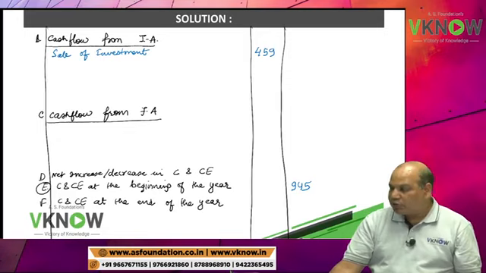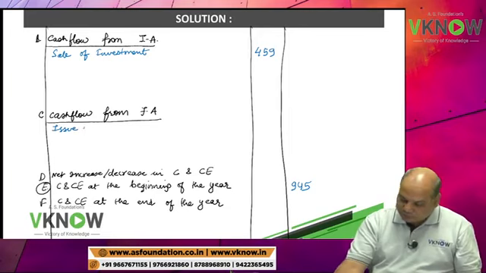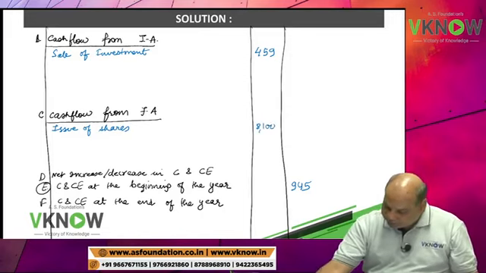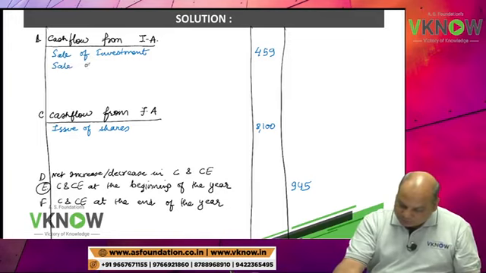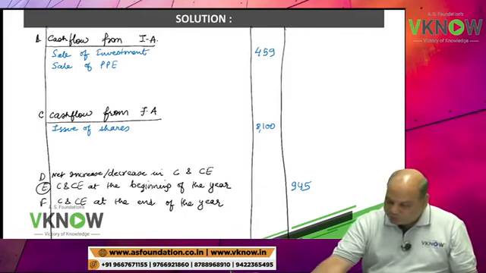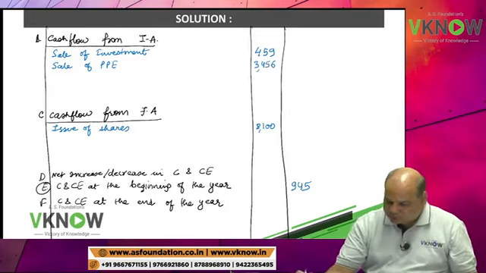Issue of shares will come under financing activities. 8100. Then sale of property, plant, equipment will come under investing activity. 3456. What a number, 3456.